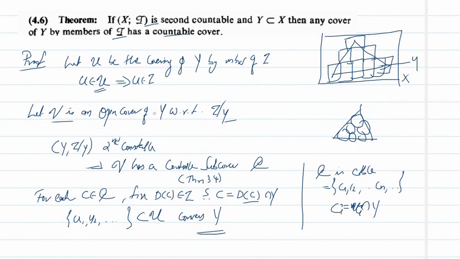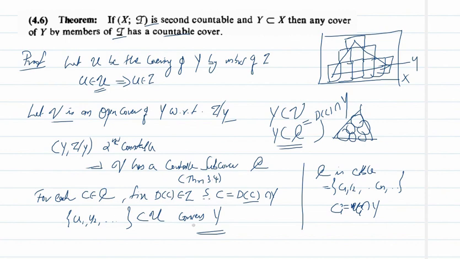Since V is an open cover of Y and we have got a countable subcover C, Y is covered by C, but the elements of C are of the form D of C intersection Y. So this collection D of C will cover Y, and we have taken that D of C as U1, etc., Un, fixing U1, U2, etc. for each C1, etc., Cn.